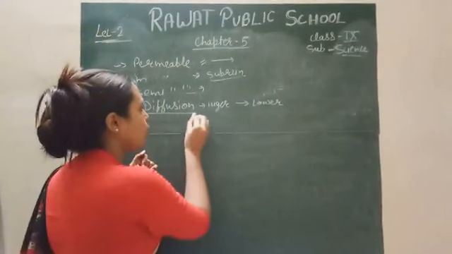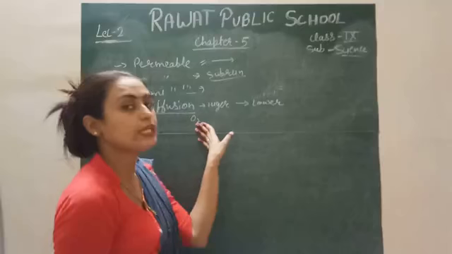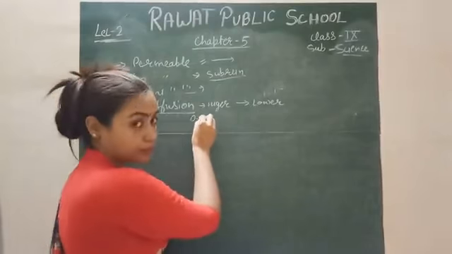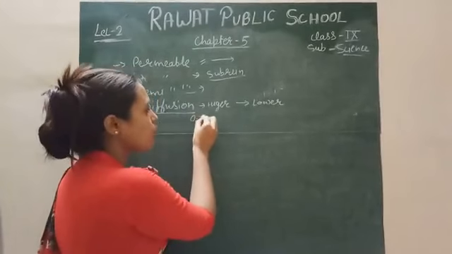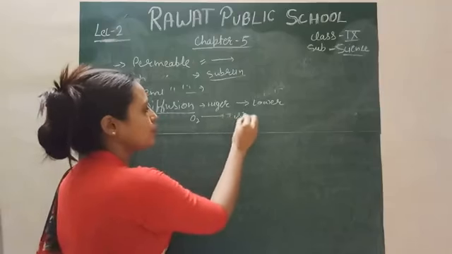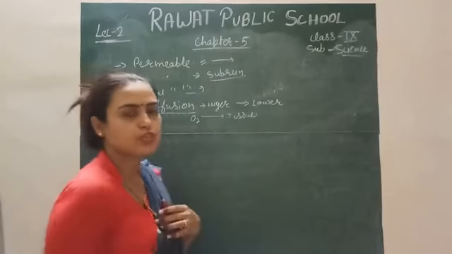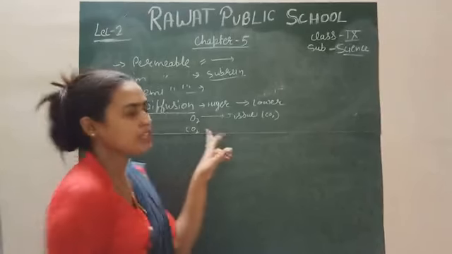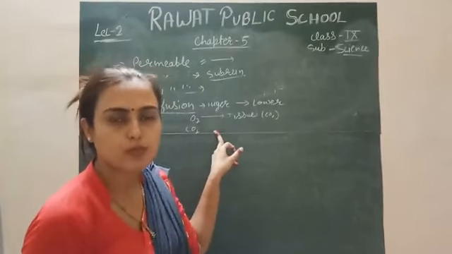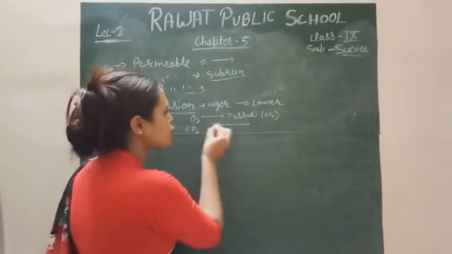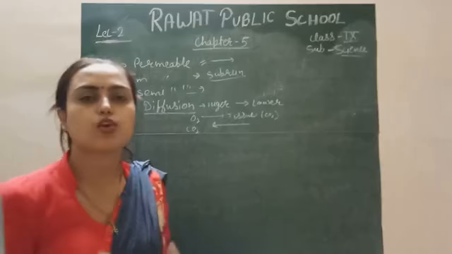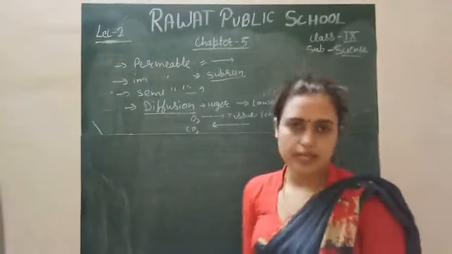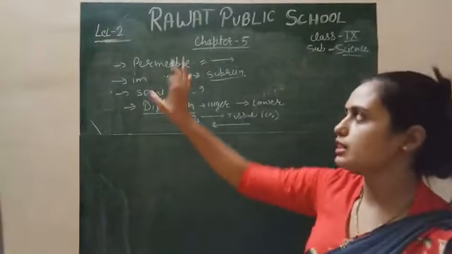For example, O2 is more in the outer environment as compared to our tissue. So the movement of oxygen from the outer environment to your tissue is called diffusion. But in the case of tissue, there is more CO2 in comparison to the outer environment. So the direction of movement of CO2 will be from the tissue to the external environment. This is the movement of gases by the process of diffusion in the membrane.